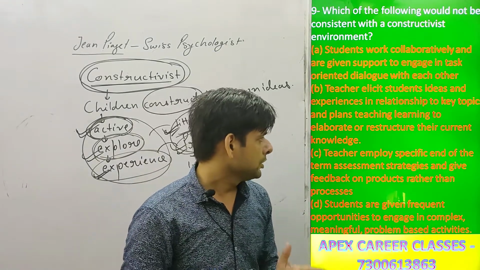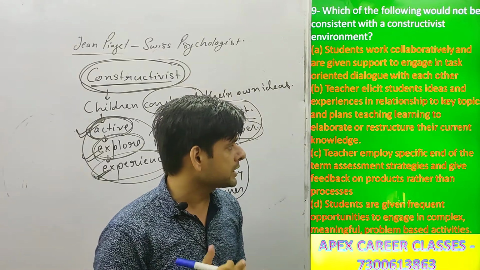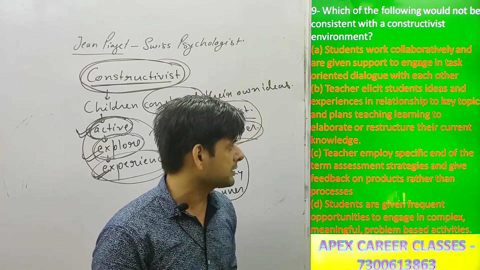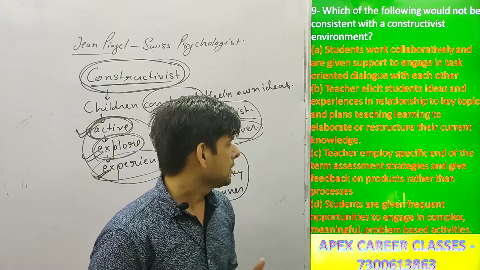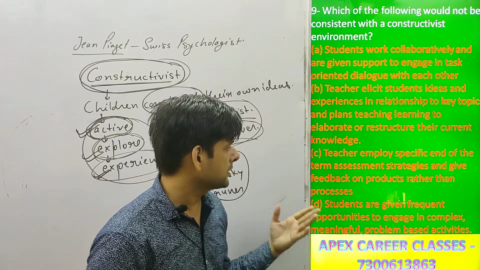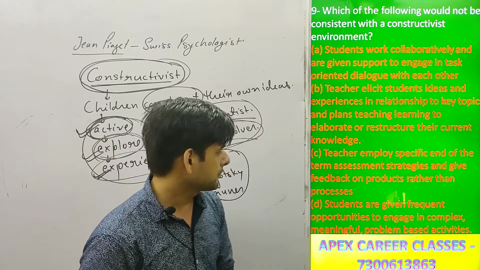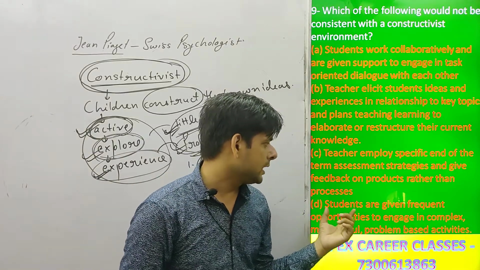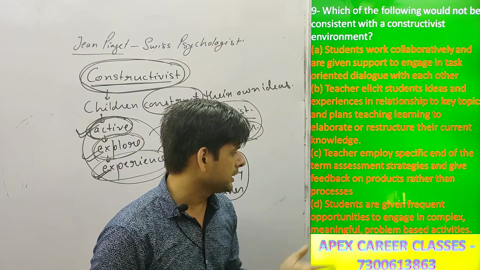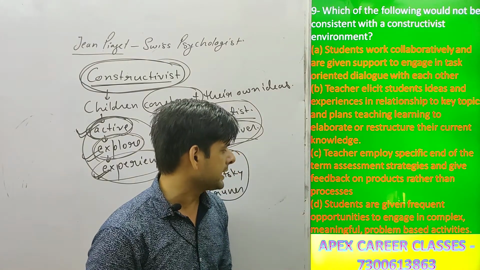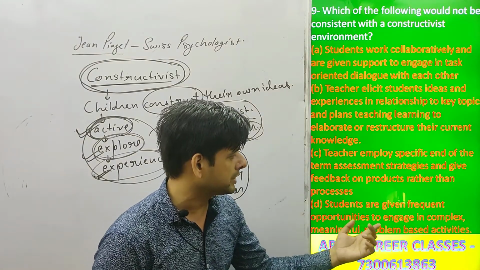Third option is the teacher employs specific end of the term assessment strategies and gives feedback on products rather than processes. Fourth option is students are given frequent opportunities to engage in complex, meaningful, problem-based activities.